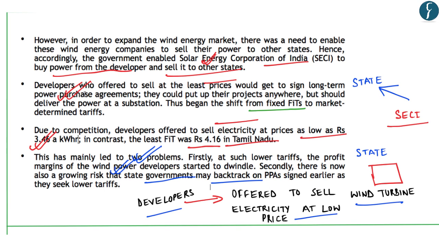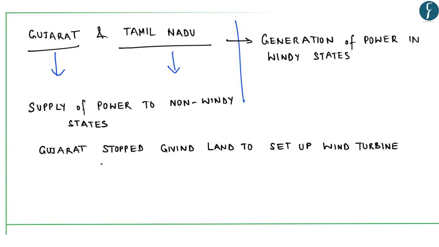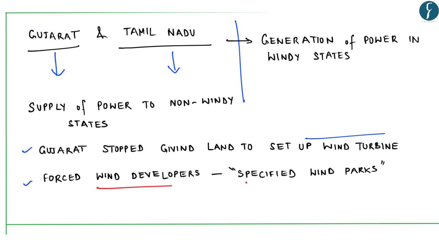So, in order to get a better margin, the developers of wind energy started flocking to two particular windiest states of India, namely Gujarat and Tamil Nadu. So, the problem was that power was being generated in these windy states, but the distribution or supply of power was to non-windy states. Because of this problem, Gujarat stopped giving land to set up wind turbines in the state and also forced wind developers to set up their projects in specified wind parks. And because these specified wind parks are not necessarily at the best sites for wind projects, the developers did not like the policy of the government. And because of all these aspects, the projects started getting delayed.